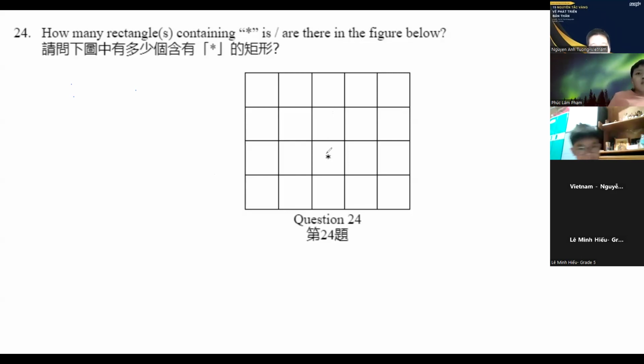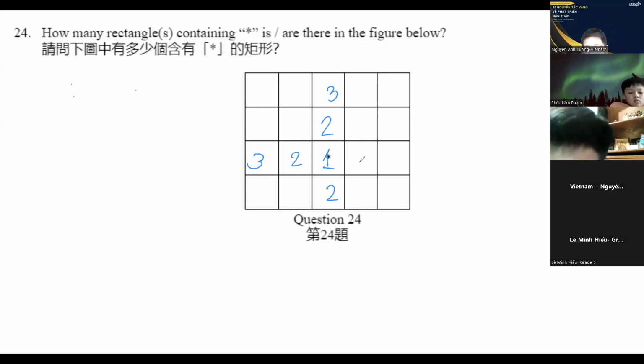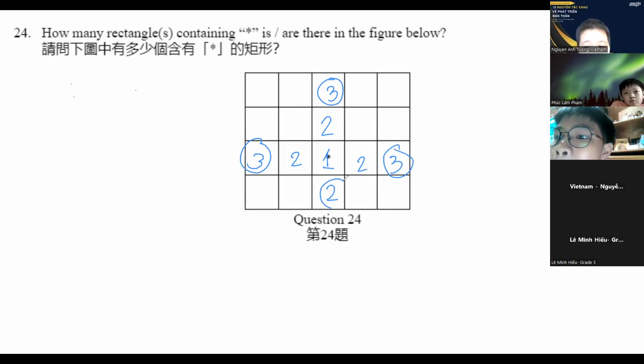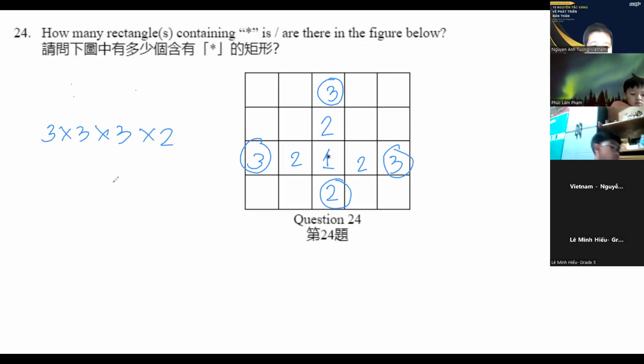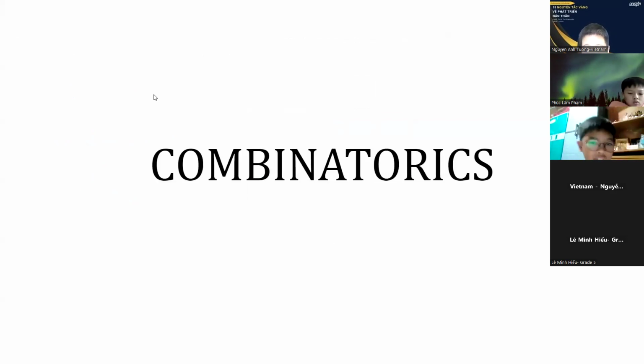So for number 24, we have 1, 2, 3. We start at the center and go over the 4 directions: 2, 3, 2, 2, 3. And then we only take the last numbers. So 3 times 3 times 3 times 2, that is 54. So the answer for number 24 is 54.